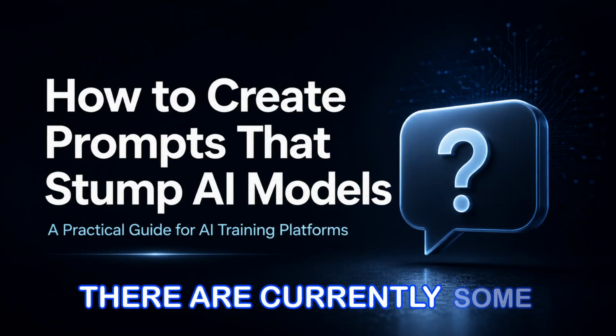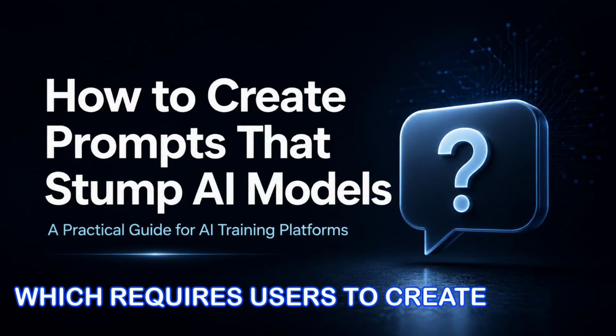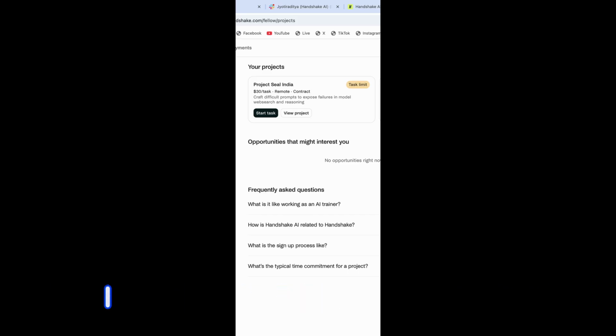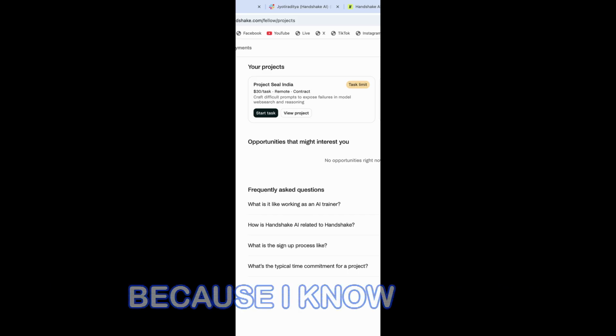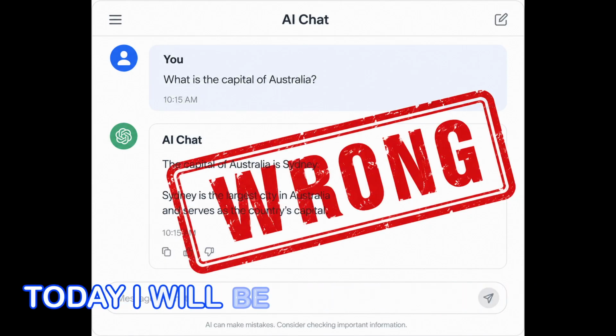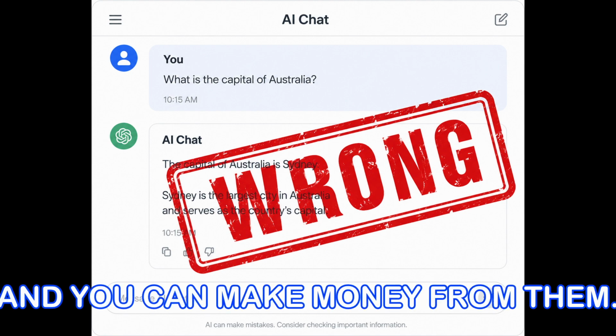There are currently some projects ongoing in the AI training platforms which require users to create prompts that stump a model. An example is Project Seal on Handshake and a lot more. I am creating this guide because I know a lot of people are struggling with creating such prompts. Today, I will be teaching you how to create prompts that stump models and you can make money from them.